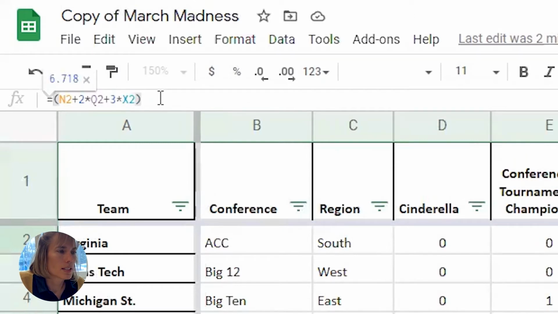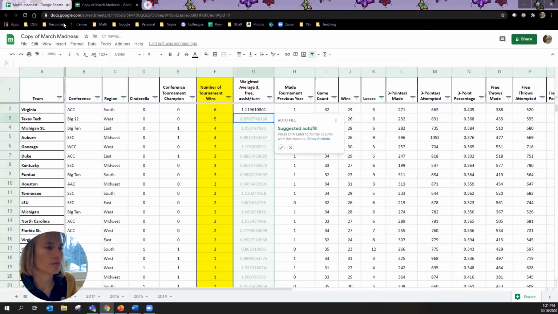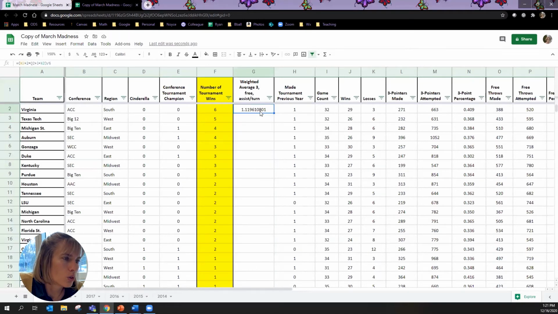And remember, we had said that we wanted to divide by 6. So I do my slash for division, divide by 6, enter. Okay, and so I entered it in, and I know for Virginia, on that algorithm that we just made up, they got 1.119.